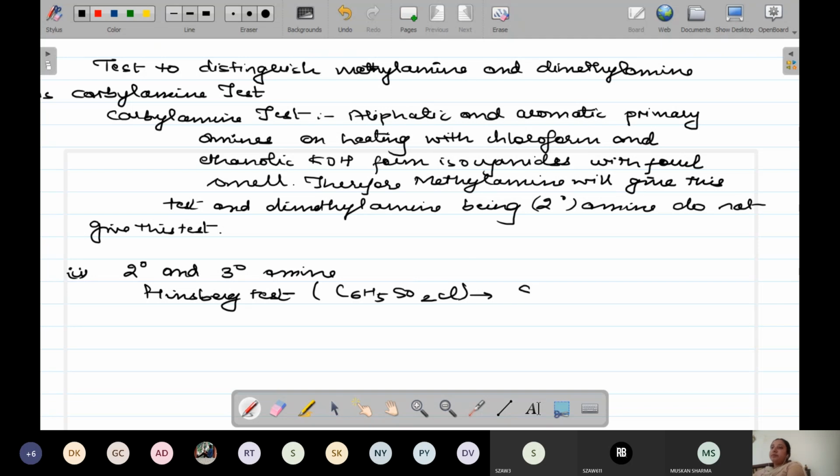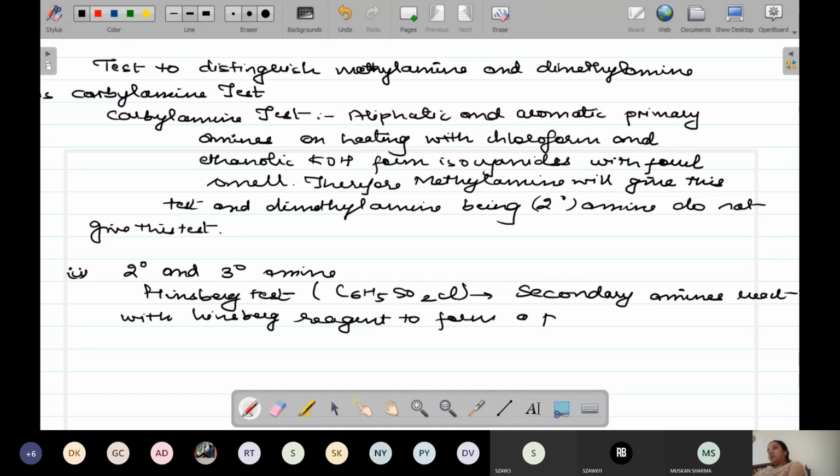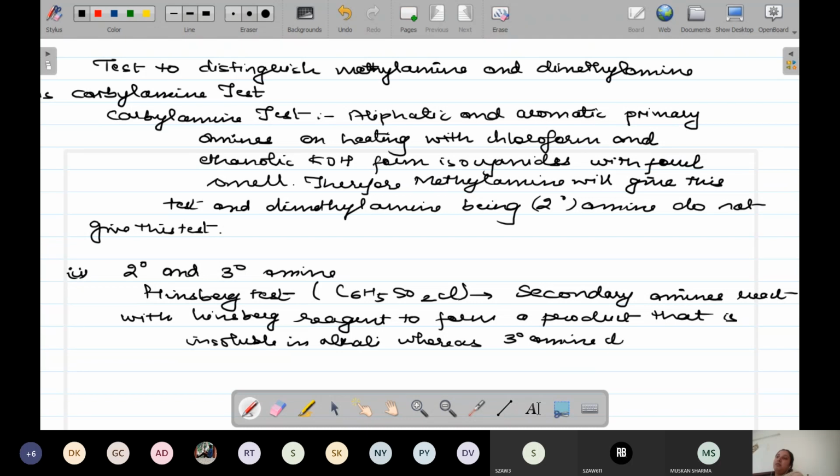So what are you going to write over here? Secondary amines react with Hinsberg reagent to form a product that is insoluble in alkali, whereas tertiary amines do not give this test.